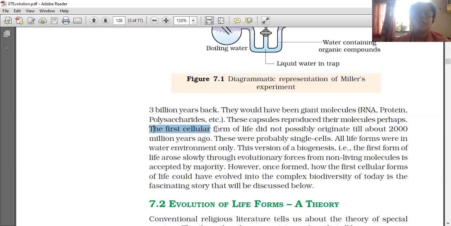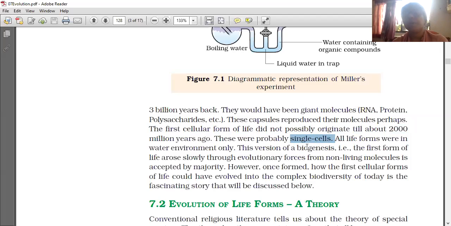These were probably single cells only. All life forms were in a water environment only.